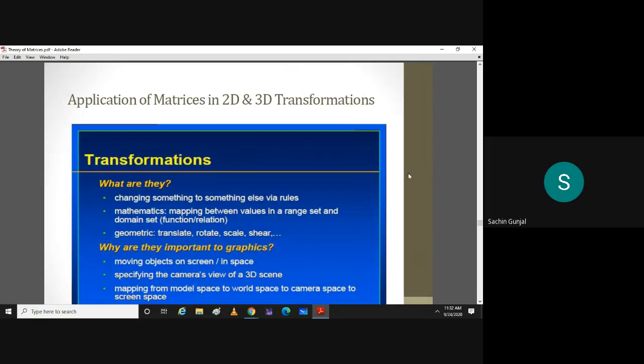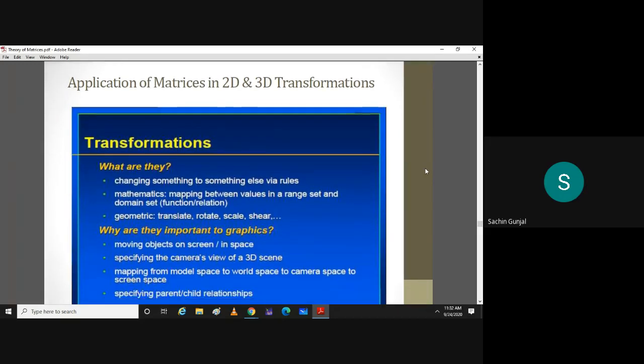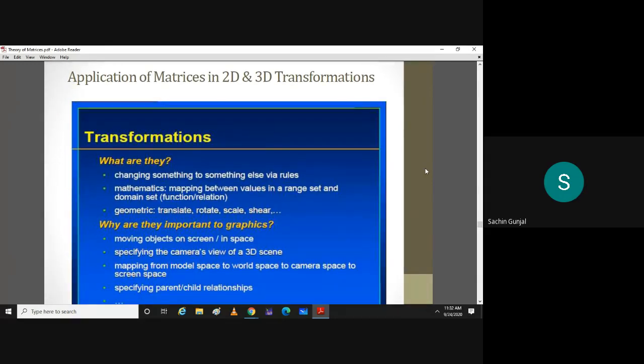So here are the applications of matrices in computer graphics. This will be the last topic. This will require a minimum of 2 lectures, 2 or 2.5. That will be the end of our first module, which is quite large. So, application of matrices in 2D and 3D transformation.